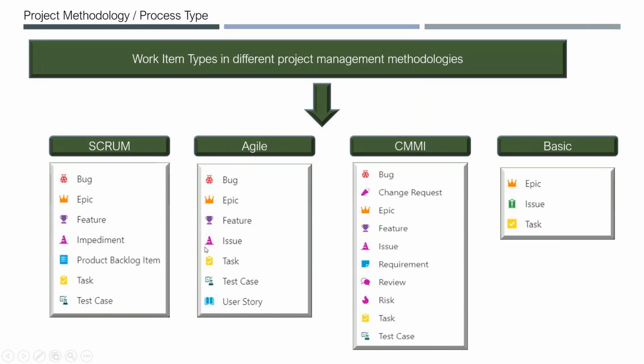Okay, and the issue or impediment. In CMMI you have many more work item types than Scrum or Agile methodology. The main thing you notice is the change request, because CMMI is the process which introduces change management to any company. That's why you see change request as well. Why do people use change request?